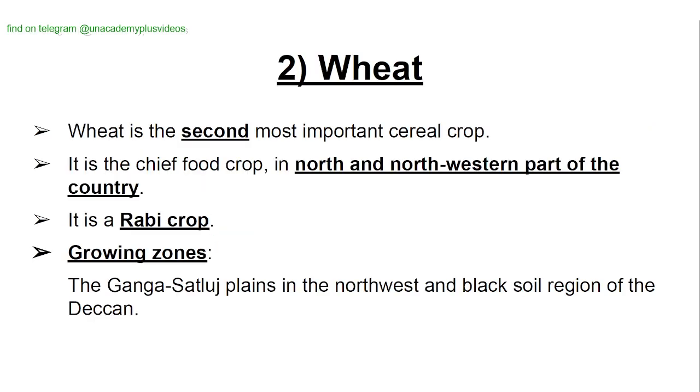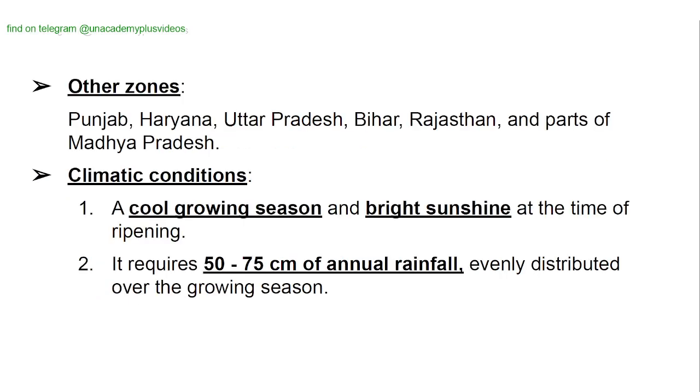Wheat. Wheat is the second most important cereal crop. It is the chief food crop in north and northwestern part of the country. It is a rabi crop. Growing zones are the Ganga-Satluj plains in the northwest and the black soil region of the Deccan. Other zones are Punjab, Uttar Pradesh, Haryana, Bihar, Rajasthan, and parts of Madhya Pradesh.